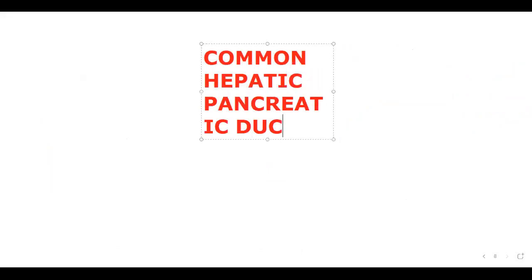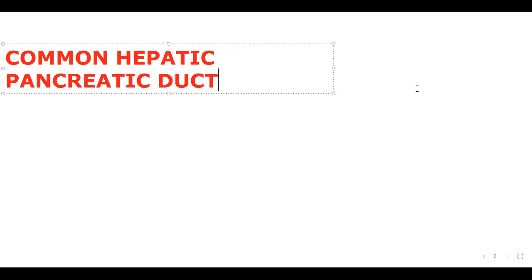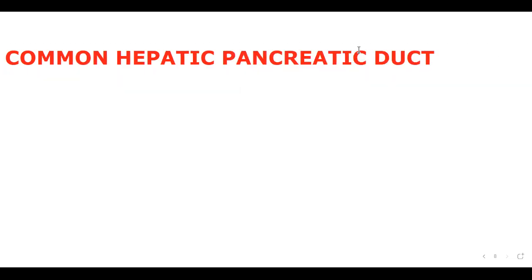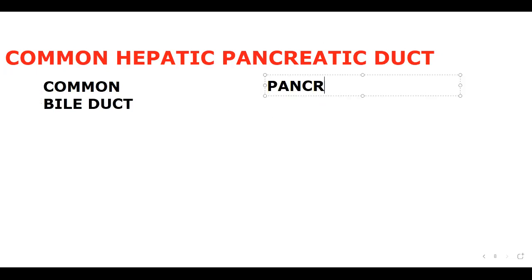So now you have to say, this common hepatopancreatic duct is a combination of the common bile duct, yes, very good, and as well as the pancreatic duct. So common bile duct and pancreatic duct.